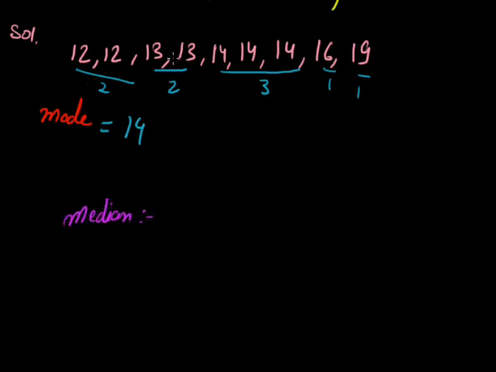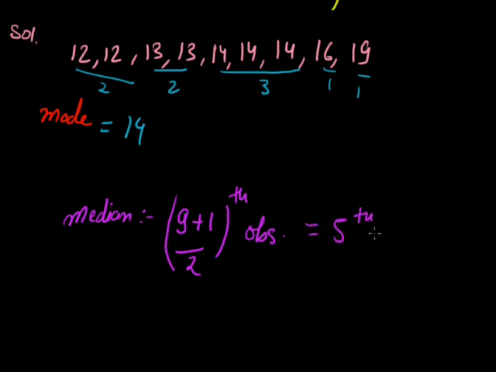Now, second, we have to find the median. So we have 1, 2, 3, 4, 5, 6, 7, 8, and 9. 9 observations, that is, the number of observations is odd. So it will be the (9 plus 1) by 2th observation. So it will be 9 plus 1, 10. 10 by 2 will give you the 5th observation. So let us see which is the 5th observation. 1, 2, 3, 4, and 5. So it is 14.